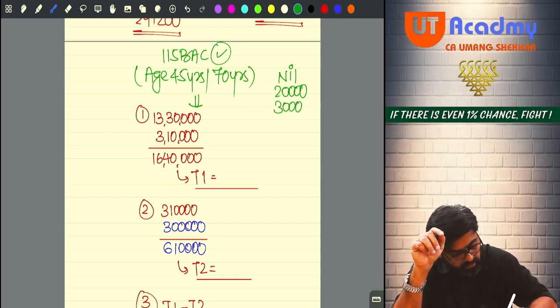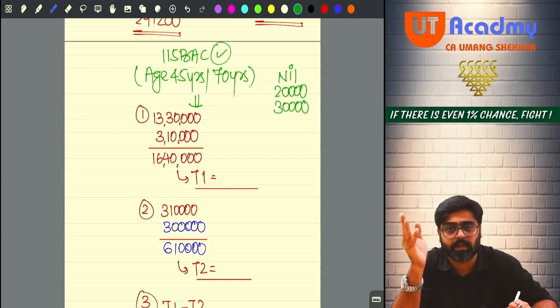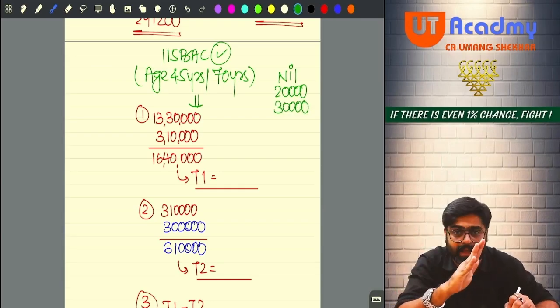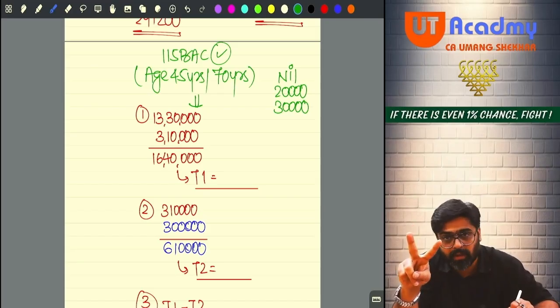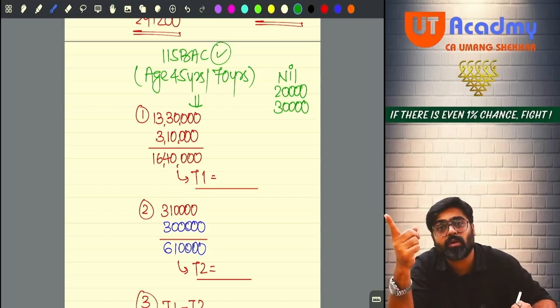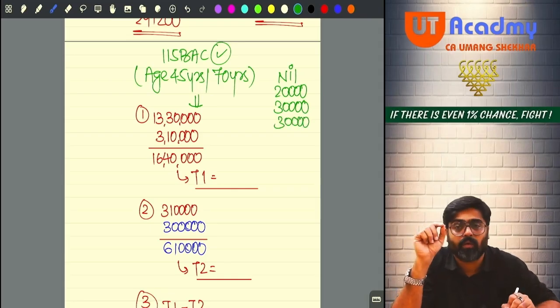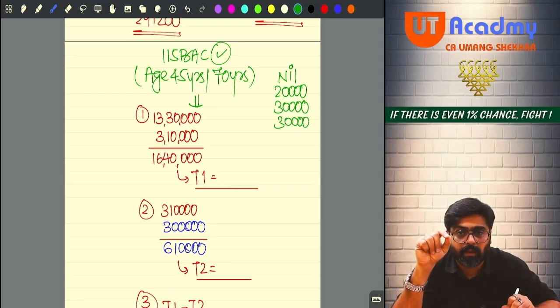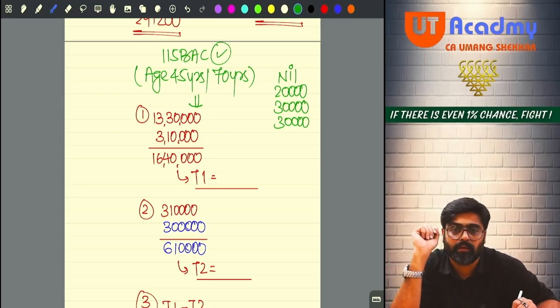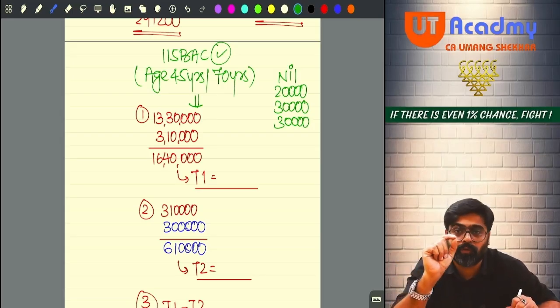Okay. Then please pay attention. 10 lakh to 12 lakh. On this 2 lakh, he is going to pay 15%. Yes or no? Again it will be 30,000. And now 12 lakh to 15 lakh.